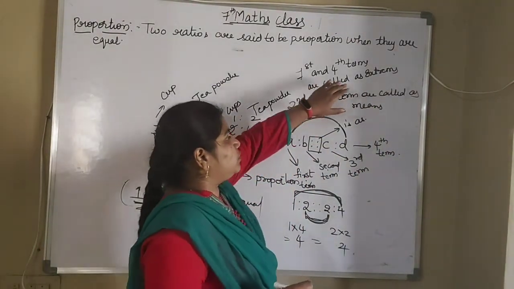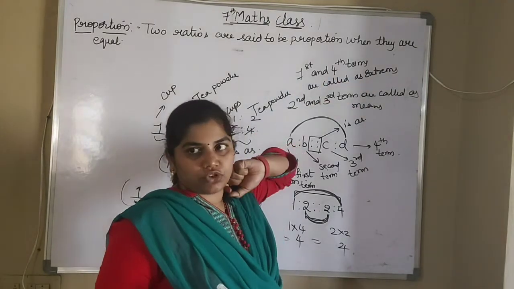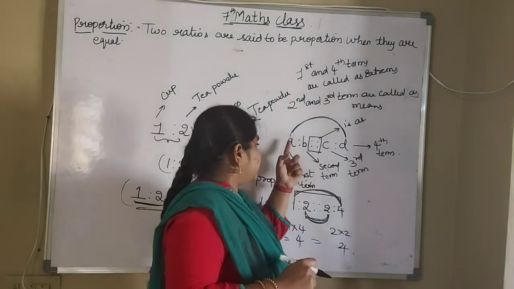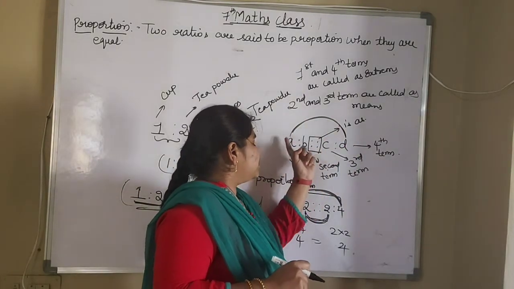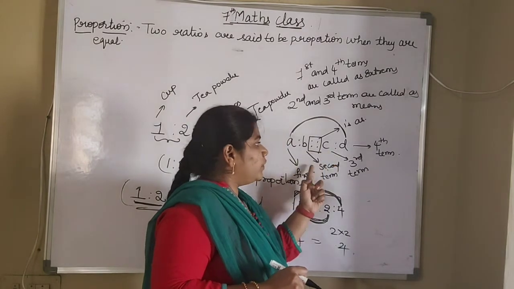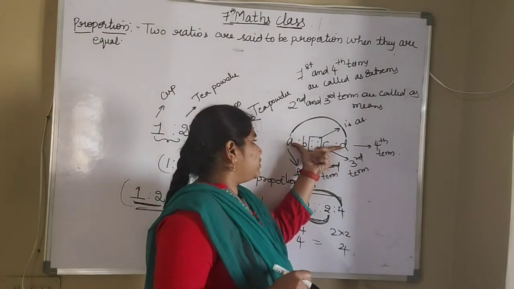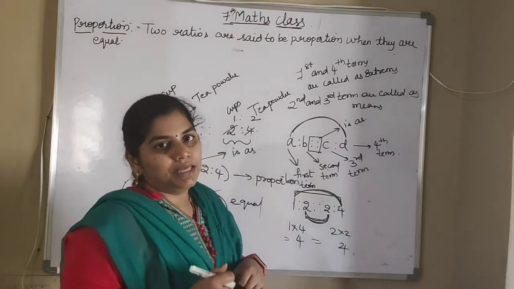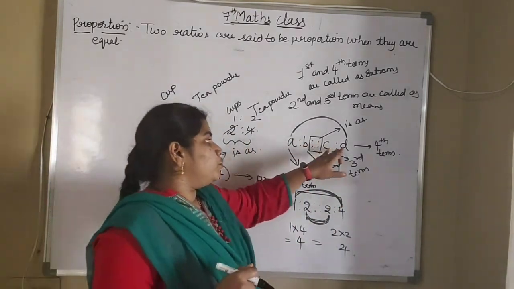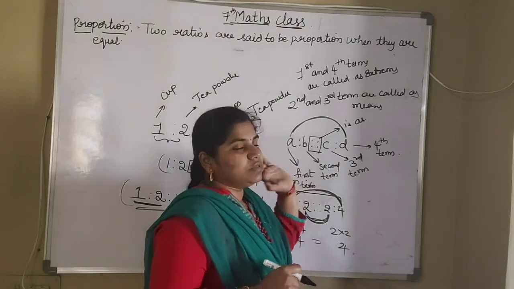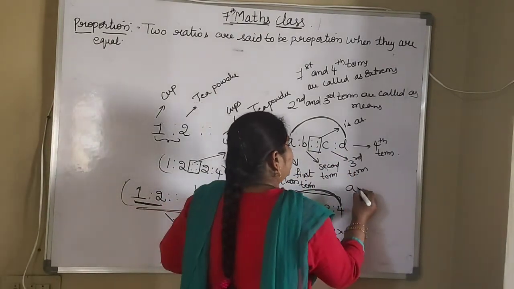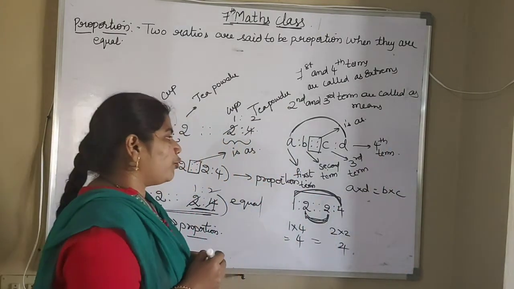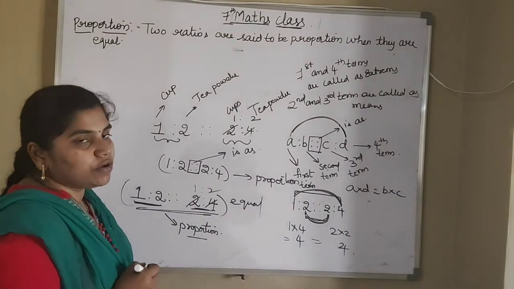What are extreme terms? First and fourth terms are extreme terms, and what are mean terms? Second and third are mean terms. So always the product of extreme terms will be equal to the product of mean terms. If you multiply the extreme terms and multiply the mean terms, always the result will be the same. So A into D will be equal to B into C. What is that? A into D will be equal to B into C. So the product of means will be equal to the product of extremes.